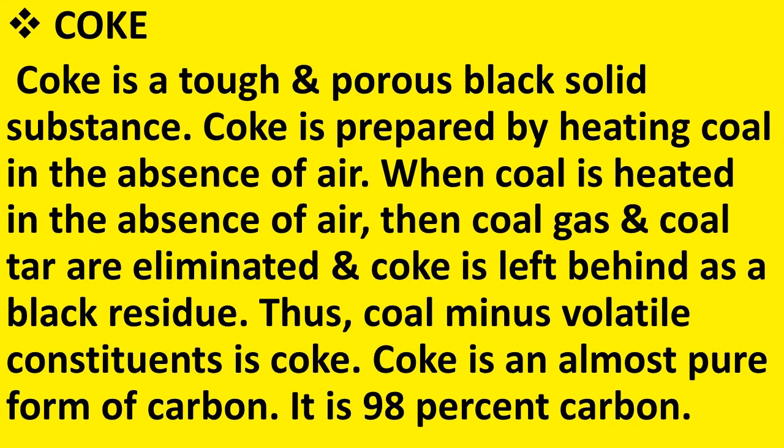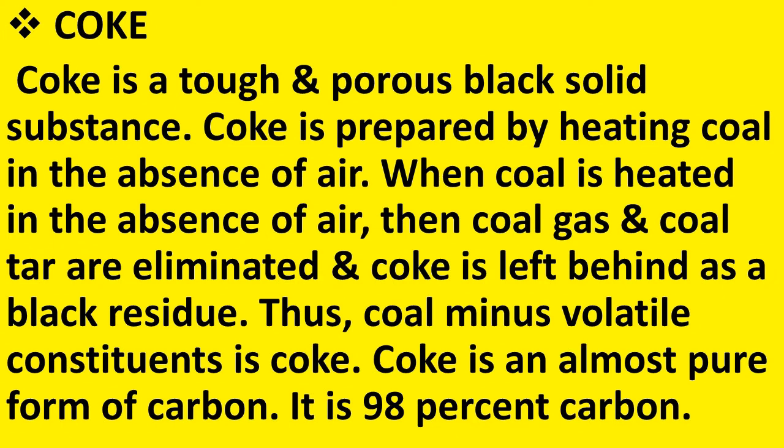So we have seen that coke is a solid substance. When coal is heated in the absence of air, then the gaseous fuel like coal gas and the liquid form coal tar are eliminated. Then what is left behind in the solid form is known as coke. Therefore, we can say that coal minus volatile constituents is coke.